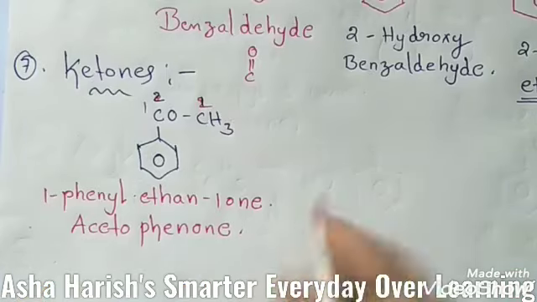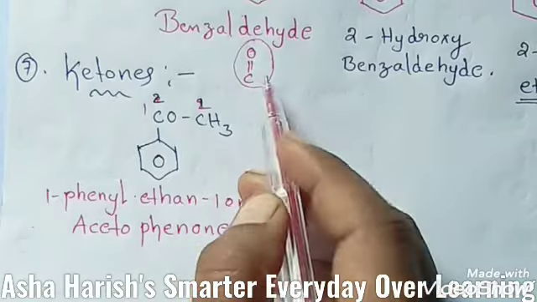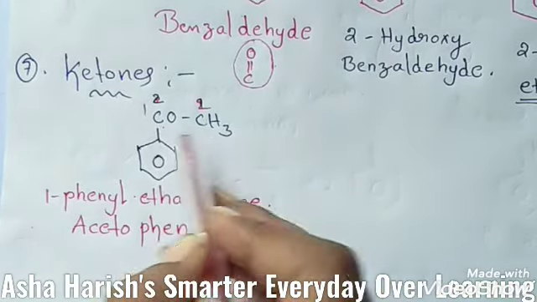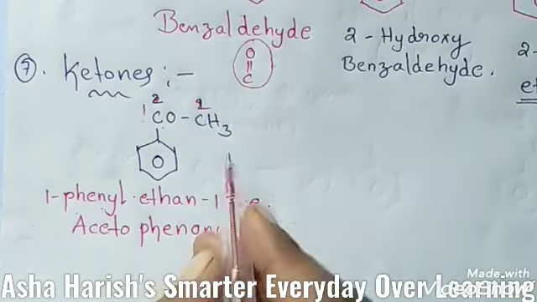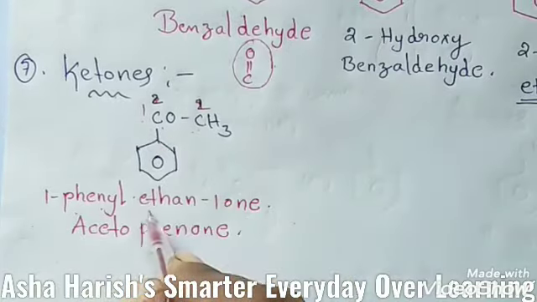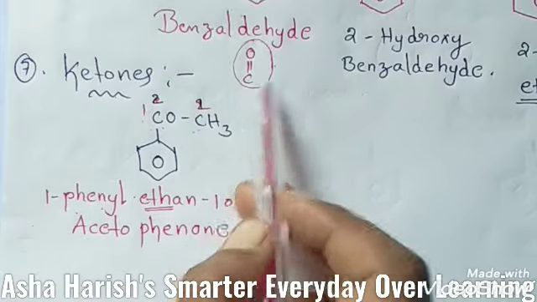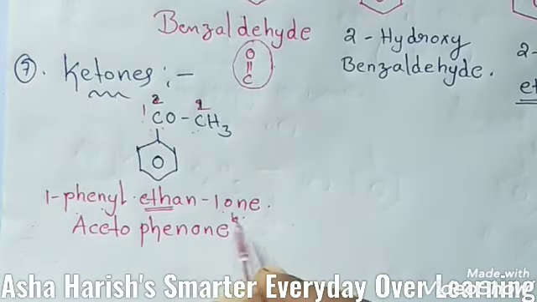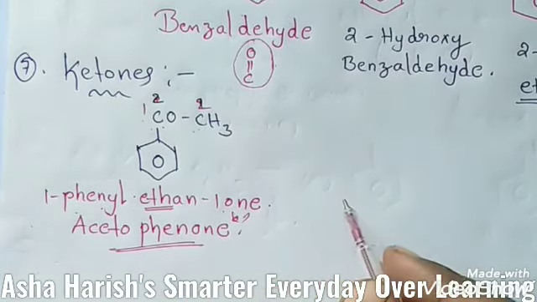Why? Because C double bond O is the functional group of ketones. You should give first priority to this ketonic group. So 1 and 2. To this first carbon, the phenyl group is located. So 1-phenyl. Here 2 carbons are located, so the root word is ethane. At this first carbon, this ketonic group is located. So 1-phenylethan-1-one. This is also called acetophenone. The name of this compound is acetophenone.